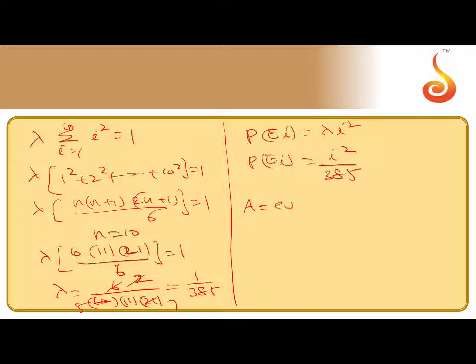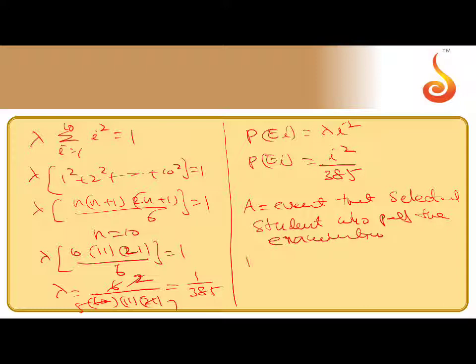So let E be the event that the selected student passed the examination. That means the probability of E given A_i, selecting a student who passed the examination, equals i by 10, because there are 10 students. The probability that a selected student passes the examination is i by 10. So who is that person? We don't know; i equals 1 to 10.